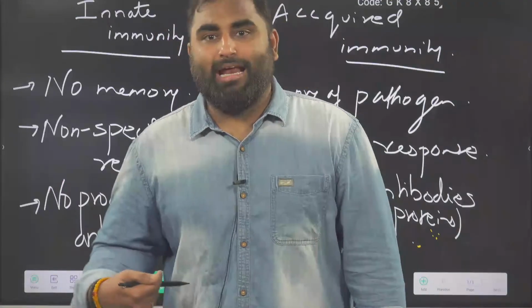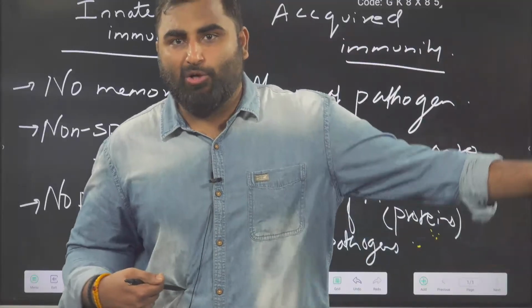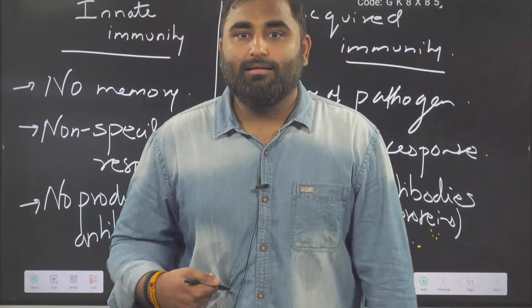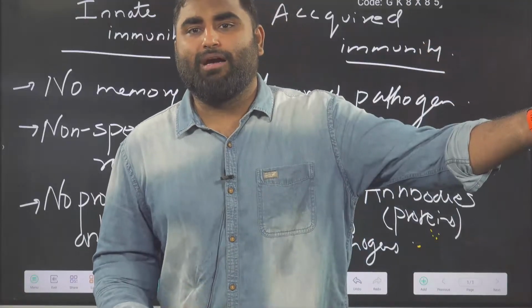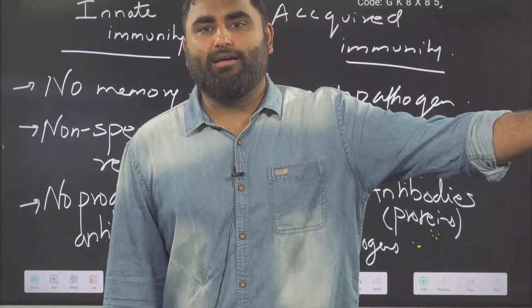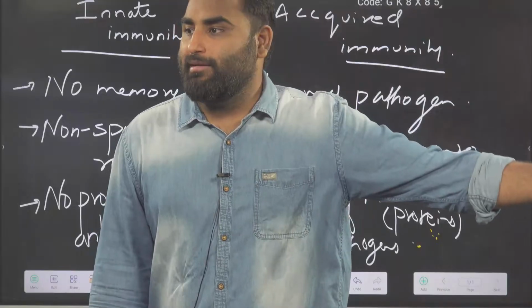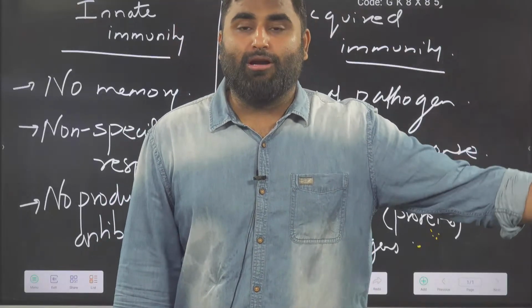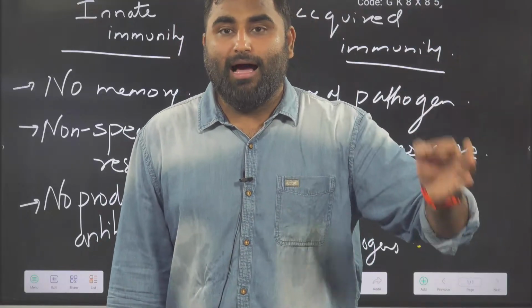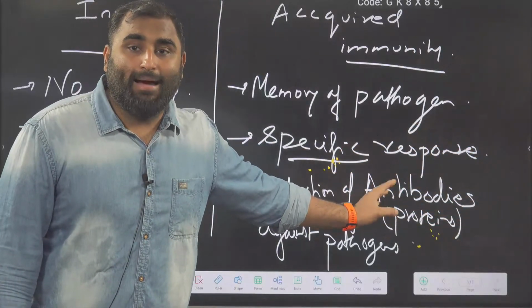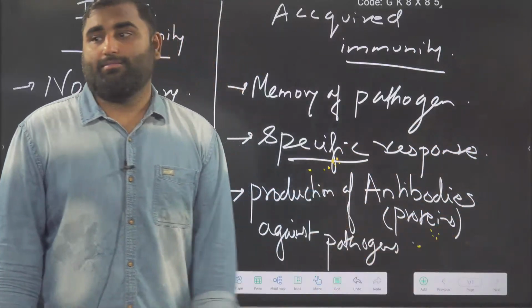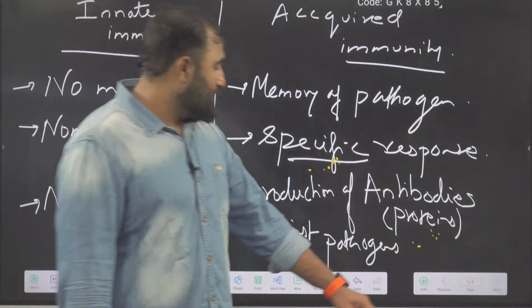But can the same rabies antibodies be given to a snake bite person? No. In snake bite, the venom is different. The foreign body is different. So a different antibody has to be given. So here, acquired immunity is pathogen specific. Pathogen specific responses are given. Are we clear with this?